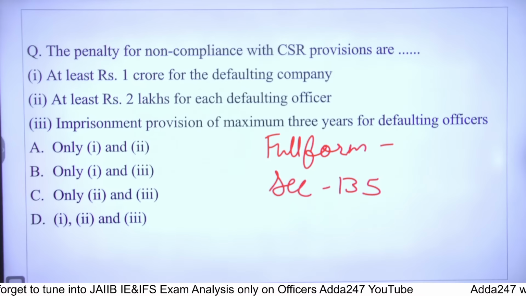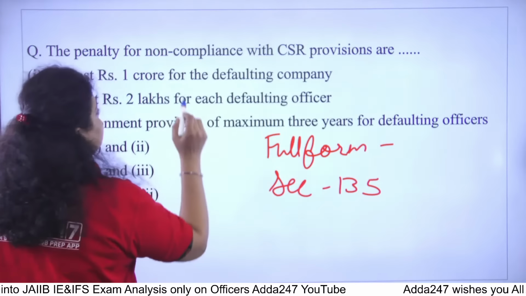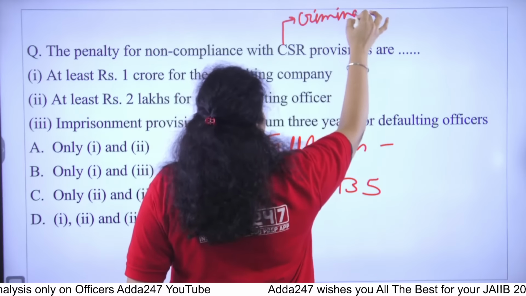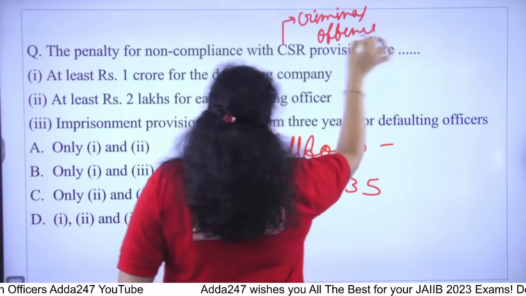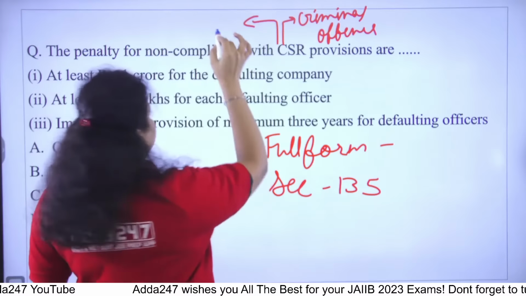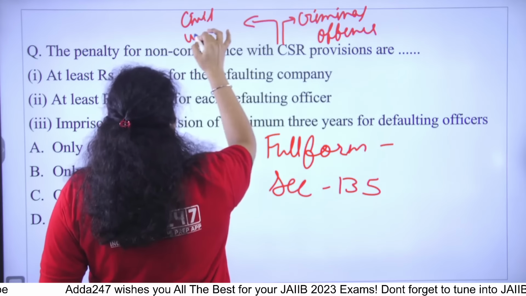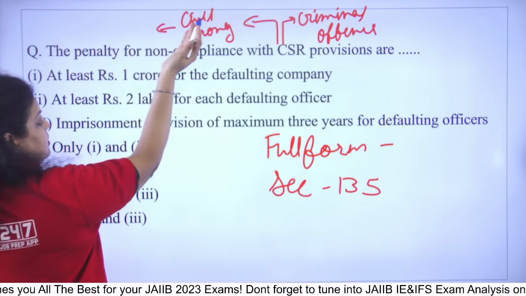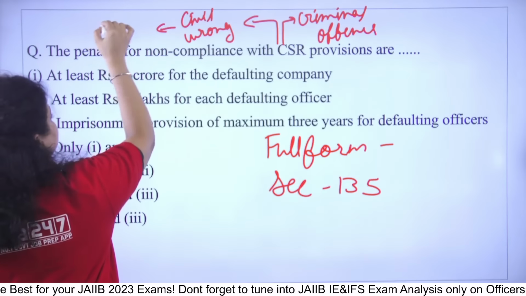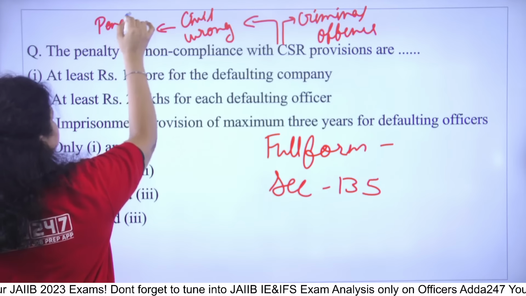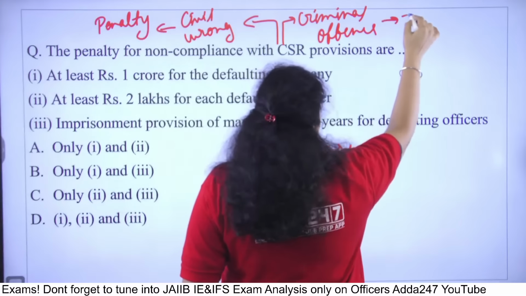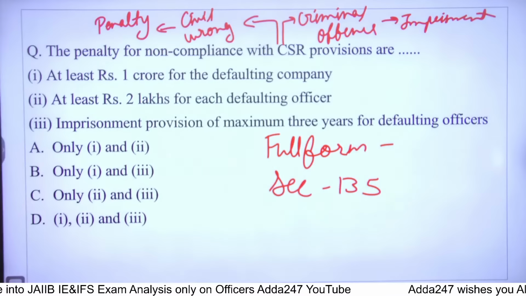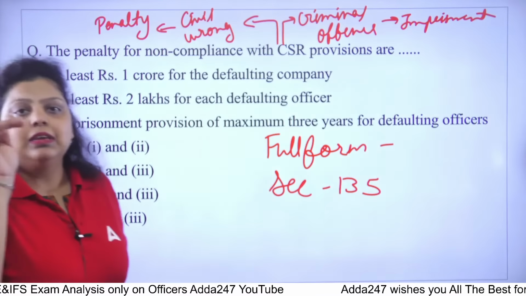So earlier, we used to take CSR as a criminal offense. Okay, but now since 2020, it has been taken as a civil wrong, and when it was changed to a civil wrong, there will only be a penalty, no imprisonment. Imprisonment used to be there when it was taken as a criminal offense. So after 2020, it is not a criminal offense anymore, it's a civil wrong.